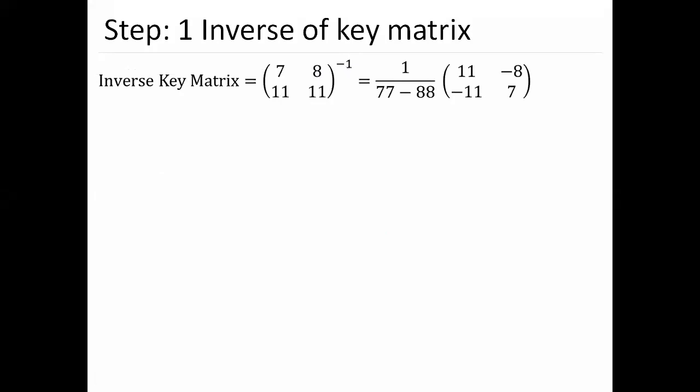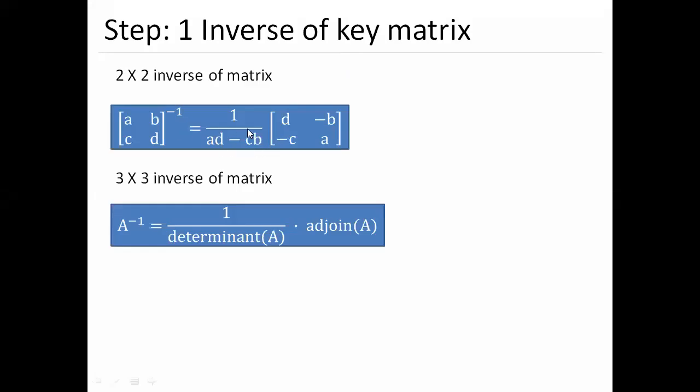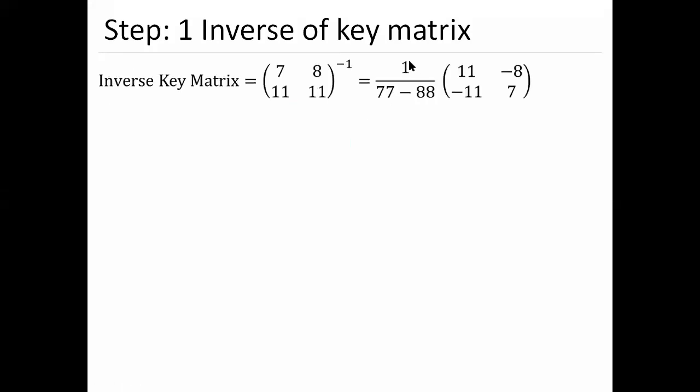Okay, then we'll have to take the inverse. So when we put the key into this example, we'll have this result: 1 by 77 minus 88 into the bracket of 11 minus 8 minus 11 and 7. Okay, so what will be the answer of it? It will be 1 upon minus 11.